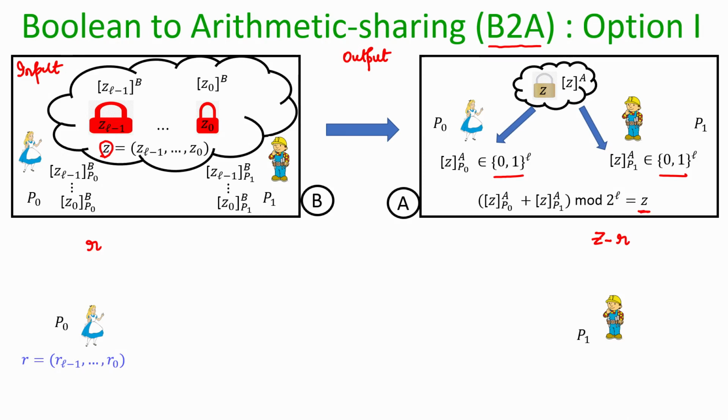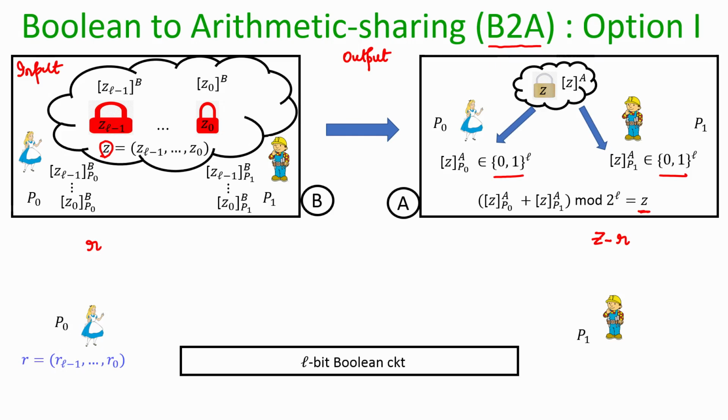That means, Alice, even though she is picking r, should not learn the value of Z, but somehow the value Z minus r should be given to Bob through some protocol. So, how is it going to be ensured? This is ensured as follows.